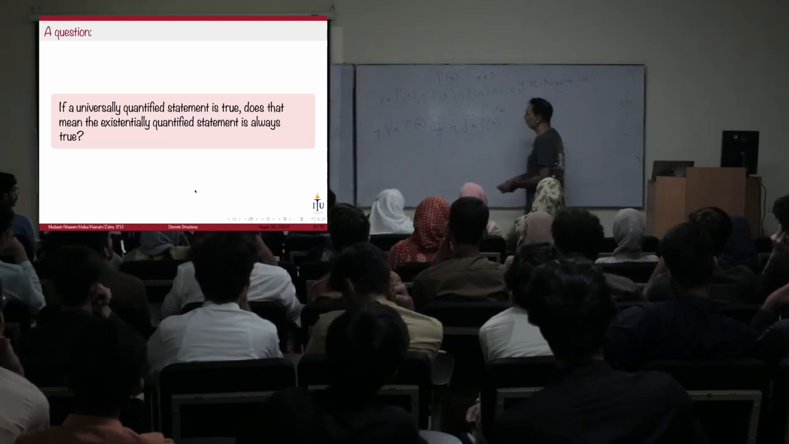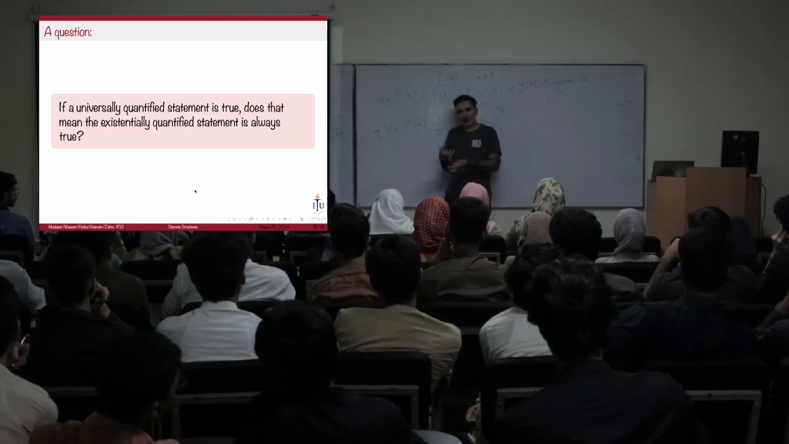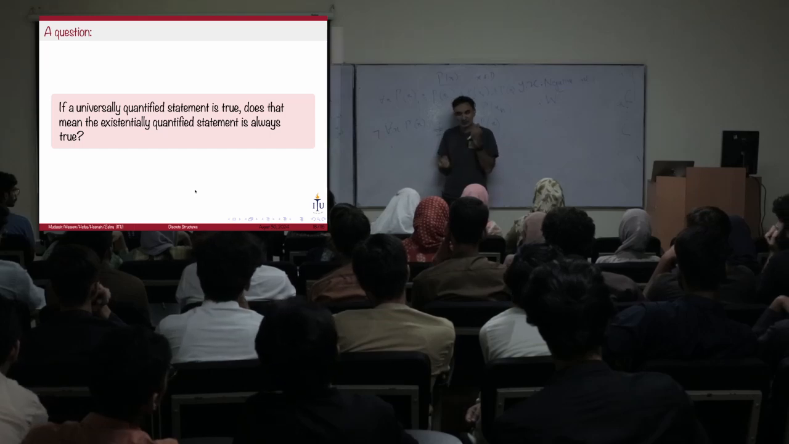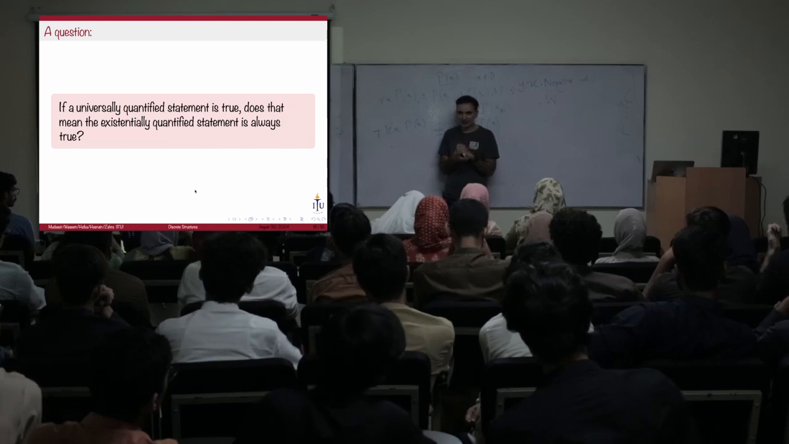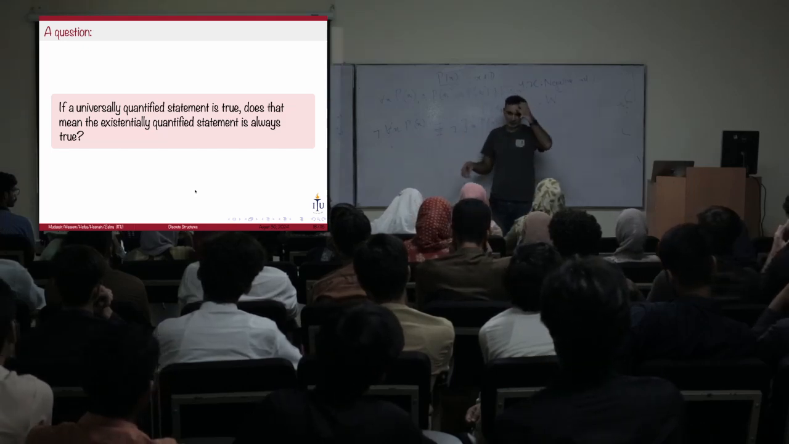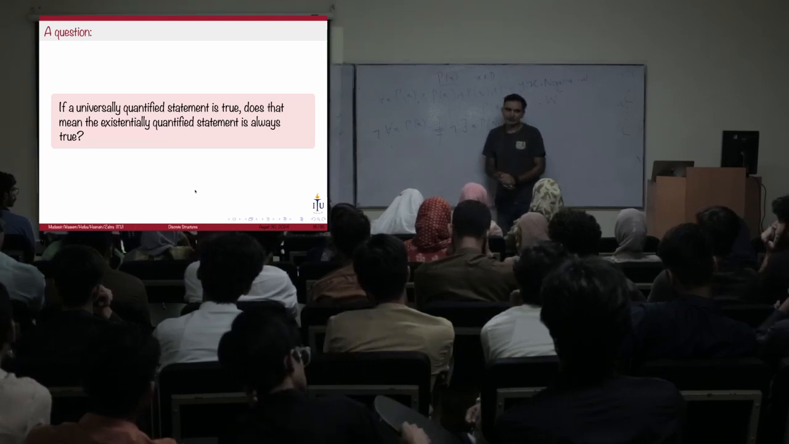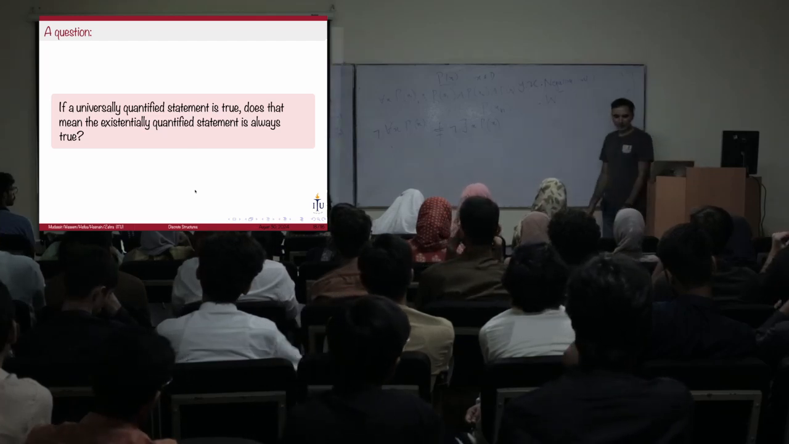When I say negation of for all x p of x, it does not tell you how many of them are false. All it's saying is there's at least one for which the statement is false. You don't know how many हैं. हो सकता है कि वो सबके लिए false हो, सकता है कि वो सिर्फ एक के लिए false हो. Good.